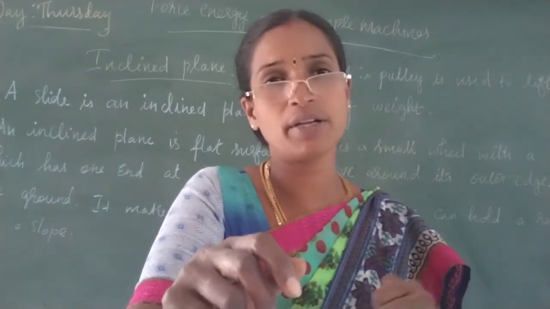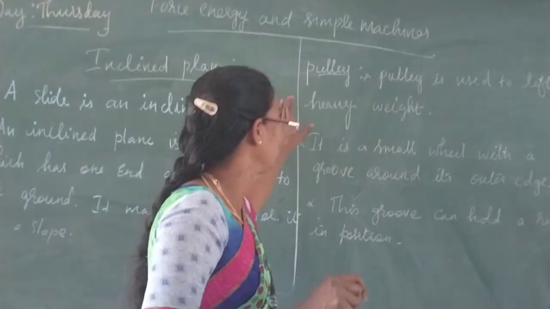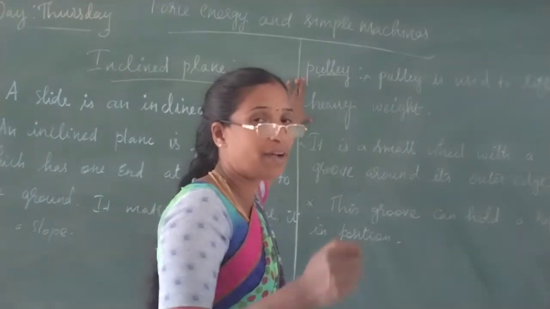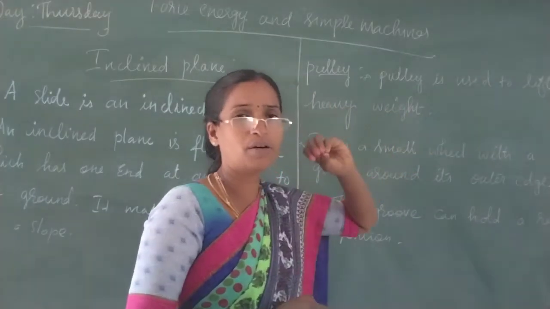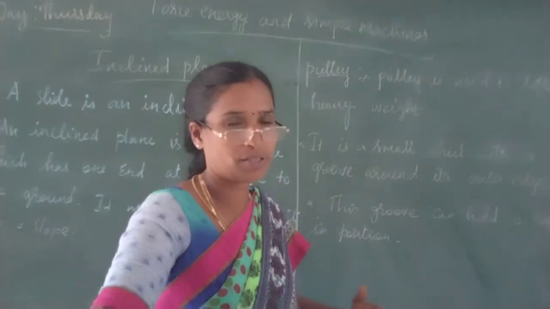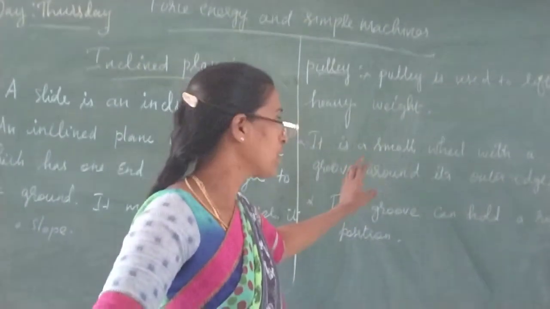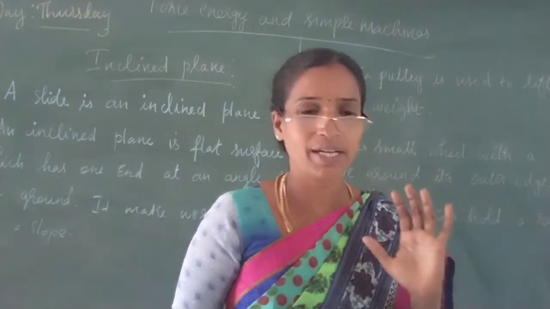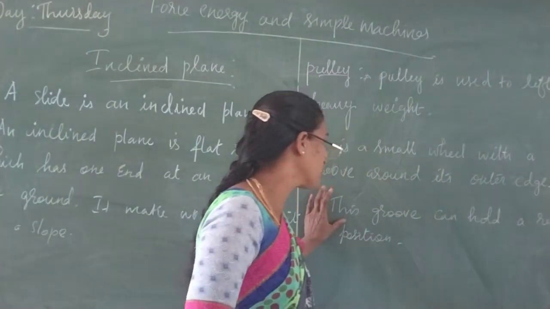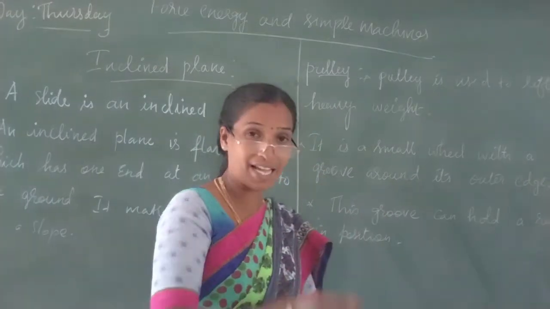To lift water from the well, we use this. A pulley is used to lift a heavy weight without spending more energy. It is a small wheel with a groove around its outer edge. This groove can hold a rope in position.